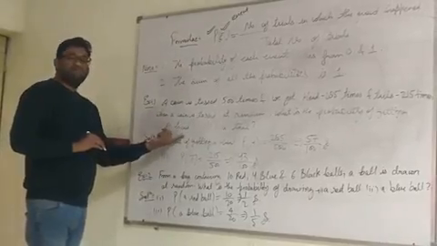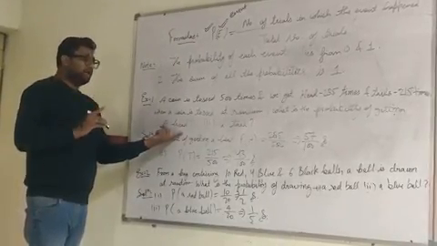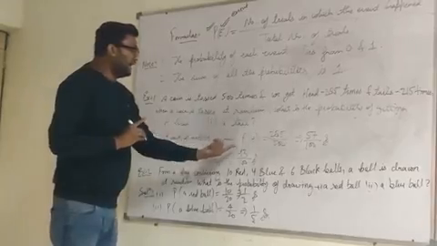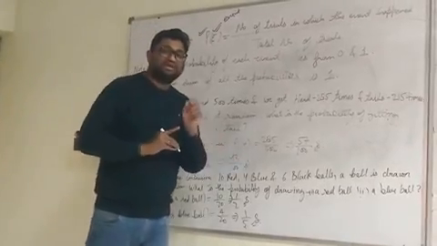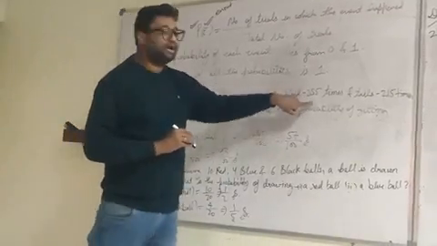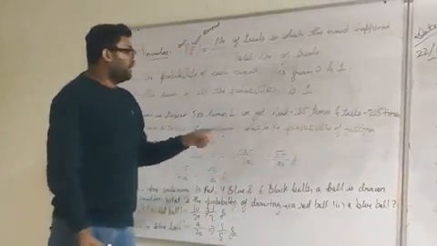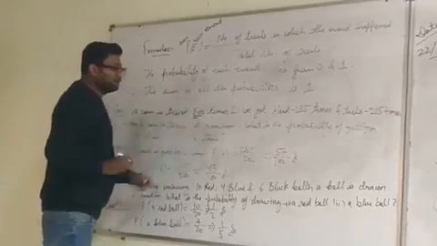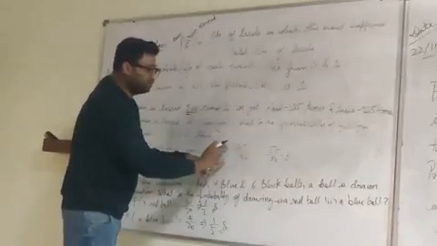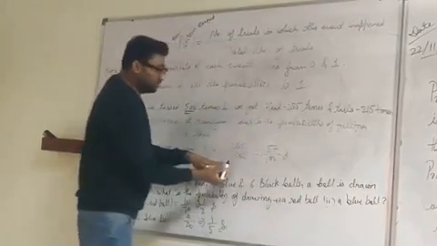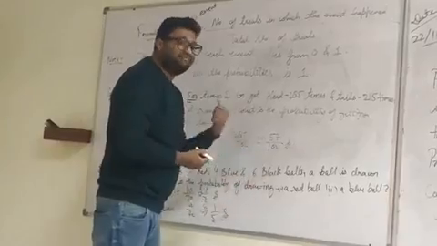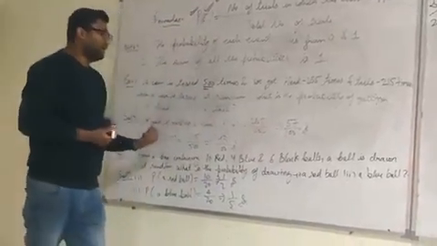First, we have to calculate the probability of getting a head and a tail. So the event of getting a head is P(H). It means the probability of the event head equals how many times head occurred, that is 285, and the total number of occurrences is 500. So according to the formula, the number of trials in which the event happened is 285 and the total number of trials is 500, and when we simplify this, we get the value 57 by 100. This is the probability of getting a head.